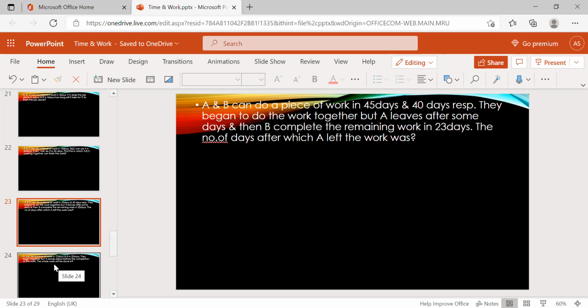Now, they began to do the work together, but A leaves after some days. So, very important type of problems; you will get them frequently in examinations. A leaves after some days. They didn't mention how many days. After some days, and then B completes the remaining work.